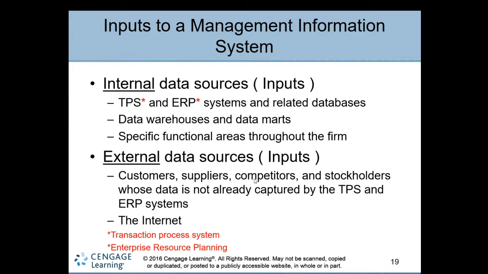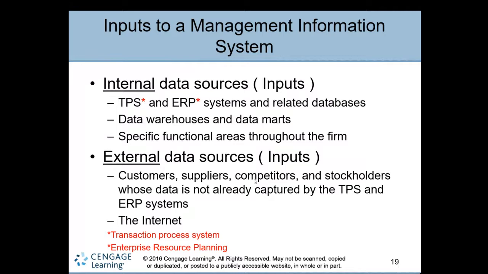They are internal, which means these databases and information are within the organization. That's why they are called internal data sources, which provide data to the information system.